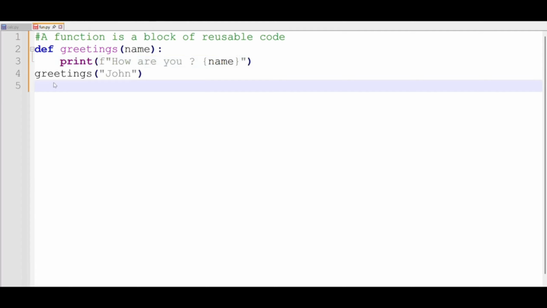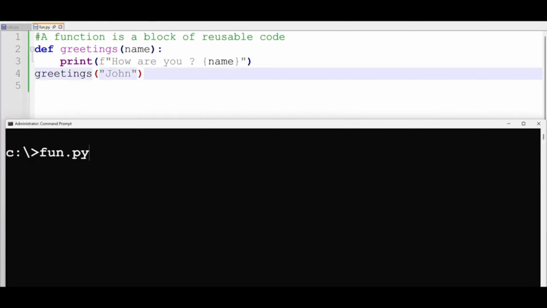When we do a function call, we call the function called greetings, the same name as the name we used here, and then parentheses. So here we pass a value. This value is called an argument. We pass a value to a parameter called name here, so that we can print our greeting to the screen. And when we run our code, you see that we have how are you, John? Because John was the value we passed to our parameter.